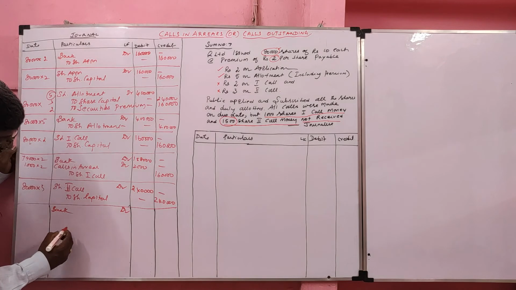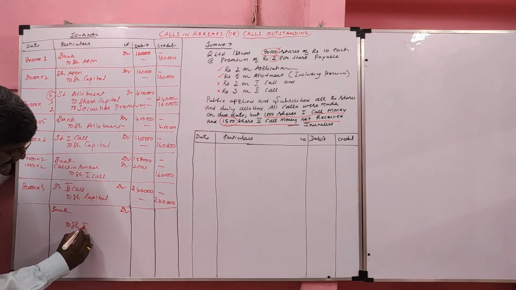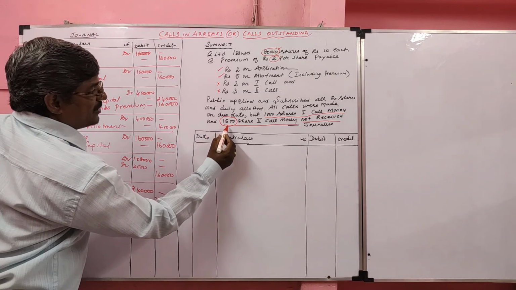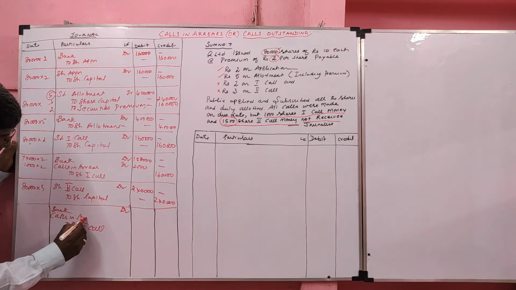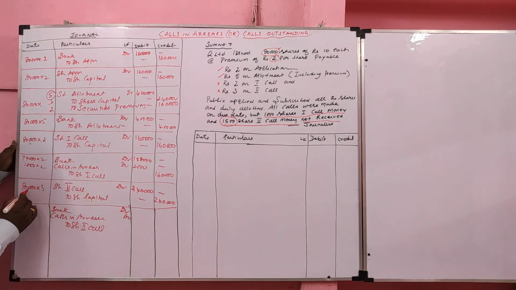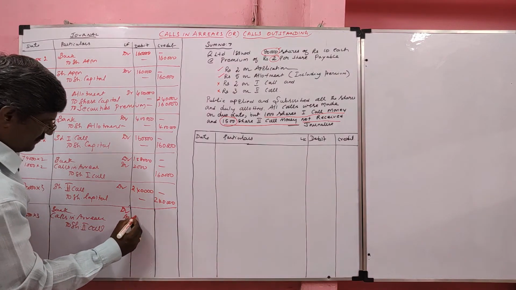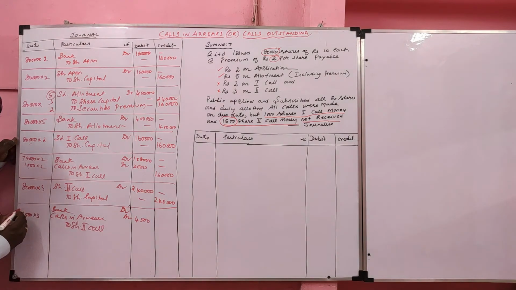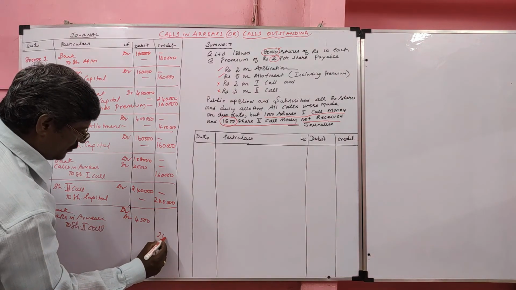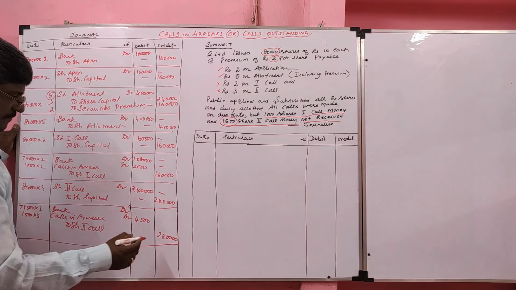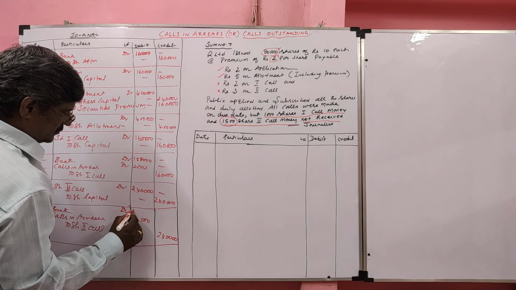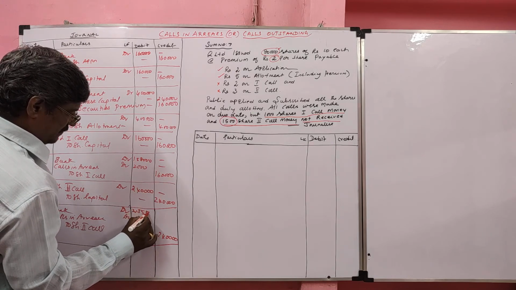Now we are going to record the second call cash entry. Bank account debit to share second call. Here how many shares' money is not received? 1,500. That should be debited to the calls in arrear account. So out of 80,000, 1,500 into 3 not received, that is 4,500. So 78,500 into 3 is received. Total 2,40,000, so the bank amount is 2,35,500.